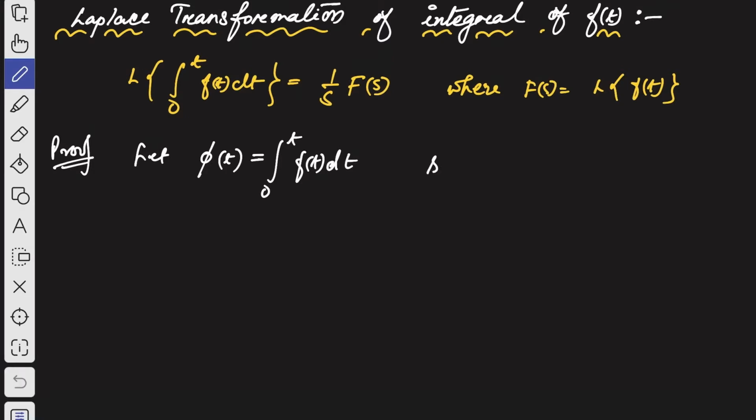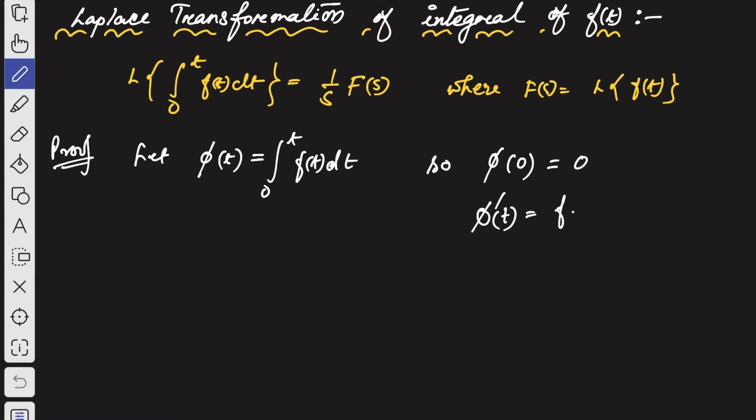So phi of 0 is 0, and derivative of phi of t. So here you see, if phi of t is integration of f of t dt, then derivative of phi of t is going to be f of t, right?